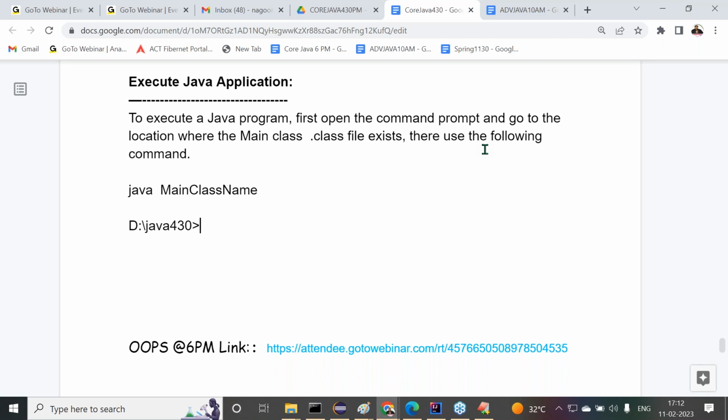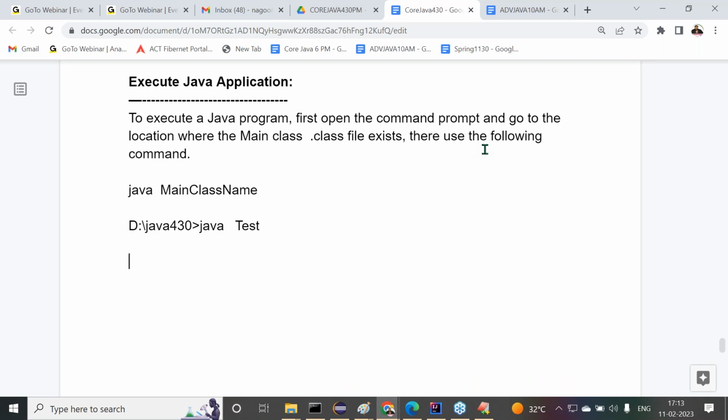There we have to use java space test. Test is our main class, that we know already. So d:// Java 430, java space test. This is exactly the command we have to use.